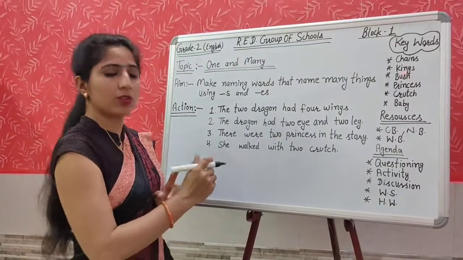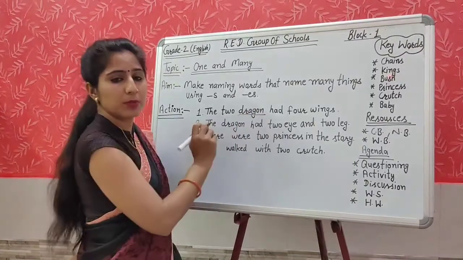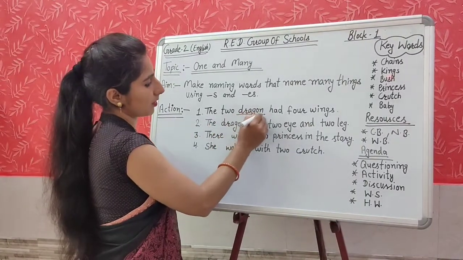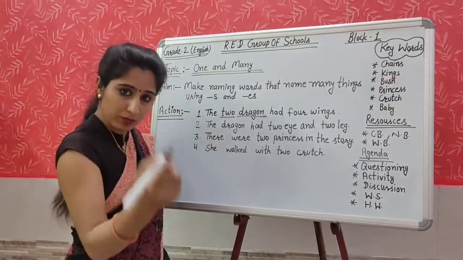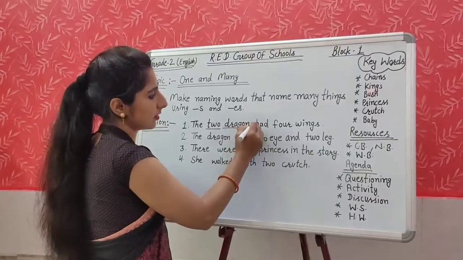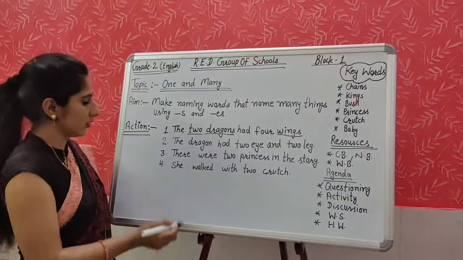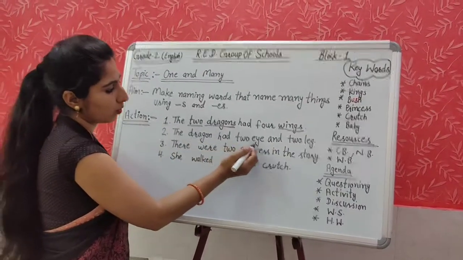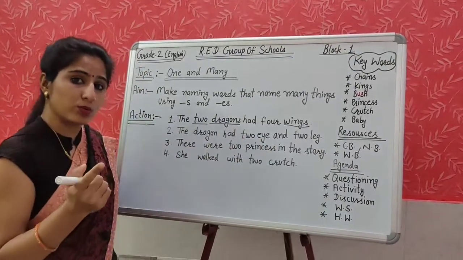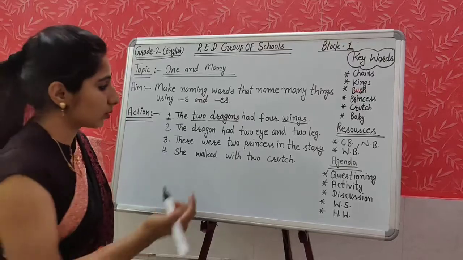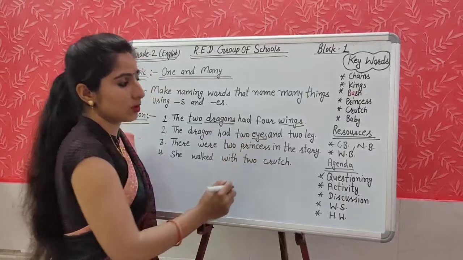Yes students, first of all you should take out all the naming words. Dragon, it is a naming word. Yes, what should come here? Dragons, because these are two, it is more than one, so we add S here. The two dragons had four wings. The dragon had two eye. Two eye, is it one or two, right? We all have two eyes, so not two eye, but eyes. Two legs.